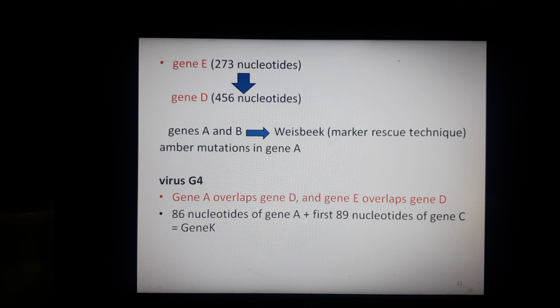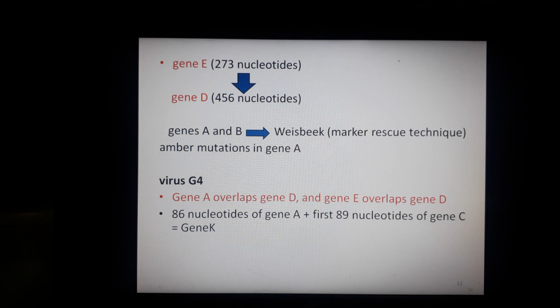Weisbeek found that all the mutations in gene B were identified within the sequence of gene A, as I showed in the diagram in the previous slide. Later, when he studied amber mutations, which are stop codon mutations, in gene A, the results showed that these mutations result in the synthesis of shorter chains of A and A star proteins.